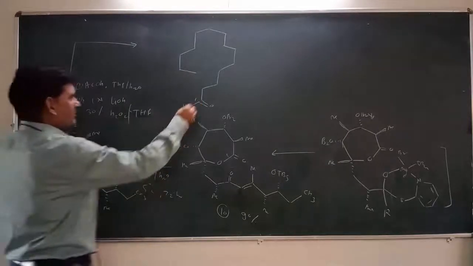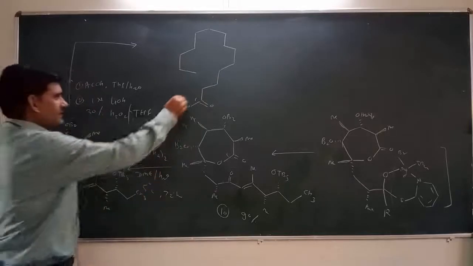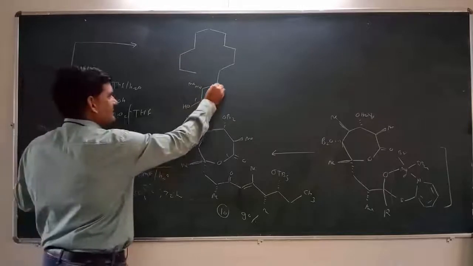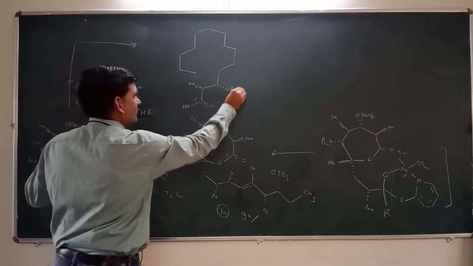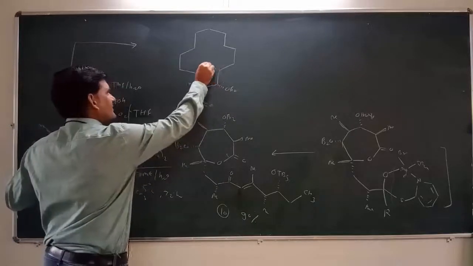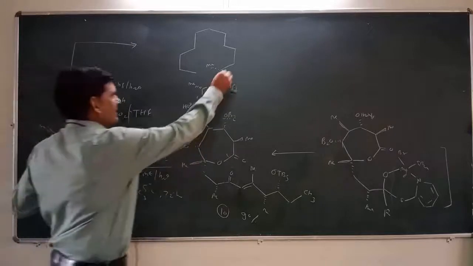Then this is carbon number 2, which contains a methyl substitution, and then this methyl will go to the back side. Then this is a protected alcohol, that is OBZ. Then again there is a methyl substitution. This is a methyl substitution, and then it again contains an OBZ